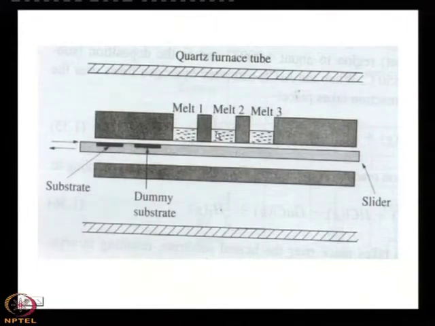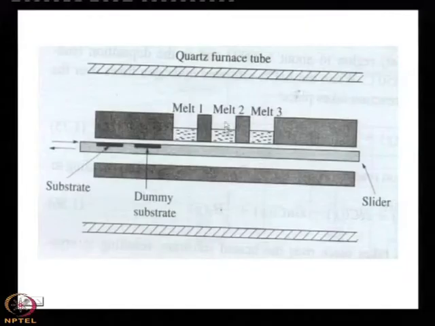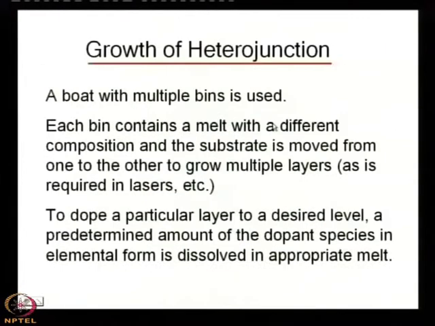Then melt 2 is gallium arsenide. In it, gallium is mixed with gallium arsenide. Obviously, in the aluminum gallium arsenide melt, there will be gallium arsenide plus gallium melt, along with aluminum. And also remember that those will be governed by the phase diagram. You cannot take any amount, you cannot use any temperature, it must be governed by the phase diagram of aluminum gallium arsenide. So, melt 1 is aluminum gallium arsenide, melt 2 is gallium arsenide, and melt 3 is again aluminum gallium arsenide. So, a heterojunction can be made.